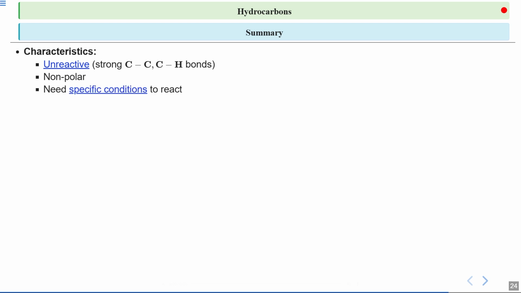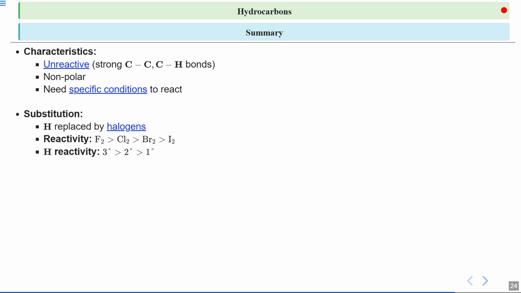After that, we saw that hydrocarbons need specific conditions to react. This means that under normal circumstances, they do not readily undergo chemical reactions. Moving on to the reactions that they give, the first one is the substitution reaction. In a substitution reaction, a hydrogen atom in the hydrocarbon is replaced by a halogen such as fluorine, chlorine, bromine, or iodine. Next, if I talk about the reactivity, then F2 is the most reactive one. Then we have chlorine, bromine, and lastly iodine.